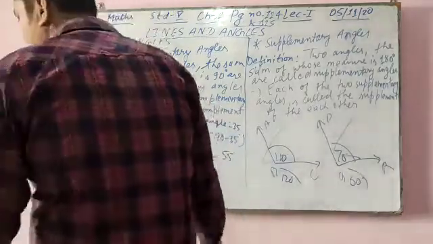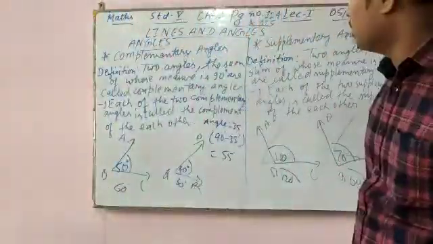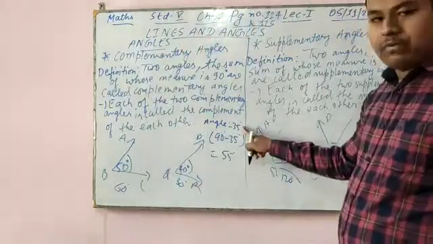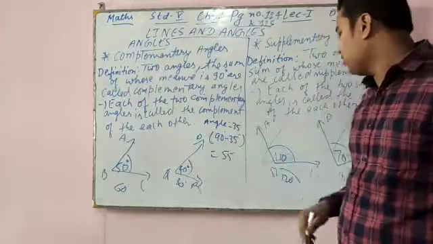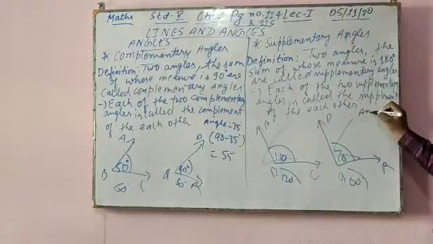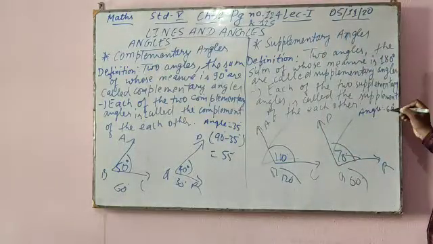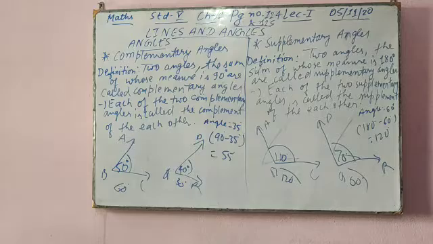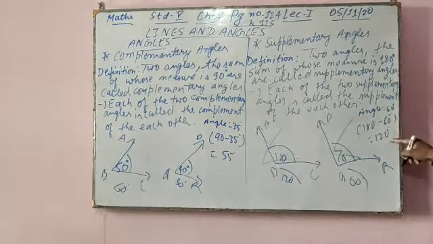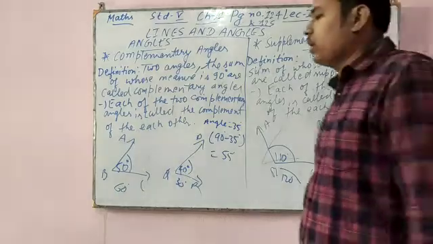So 55 will be the complement of that angle. 35 is one angle and 55 is the other, and both sum to 90. Same here: if the angle given is 60 degrees and you have to find the supplement, subtract from 180 degrees. One angle will be 60 and the other will be 120, and when you add, you will get 180 degrees.